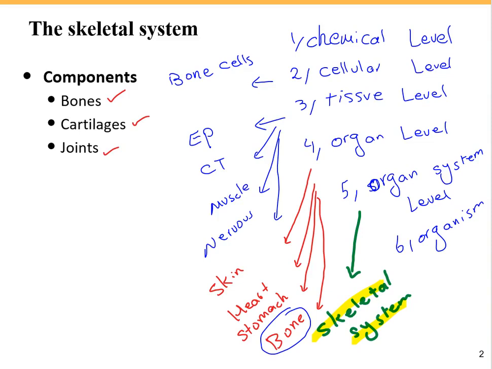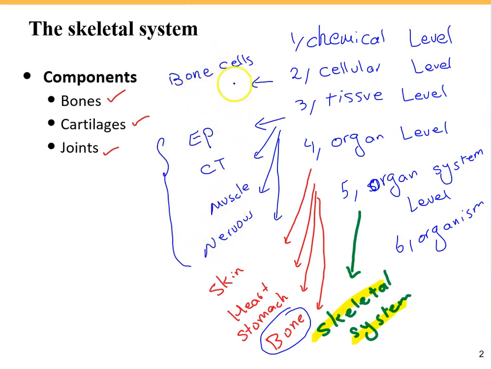There are bones in your arm, like the humerus, in your spine, the vertebrae, and in your legs, like the femur. If you break down any of these structures, a bone as an organ, you can find different types of tissues, like epithelial tissue, connective tissue, muscle tissue, and even nervous tissue in a bone.